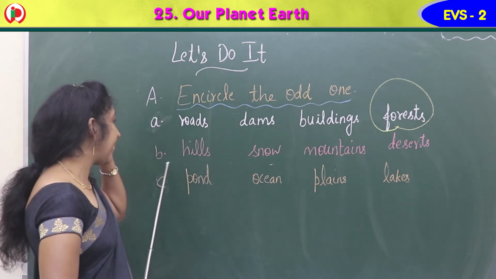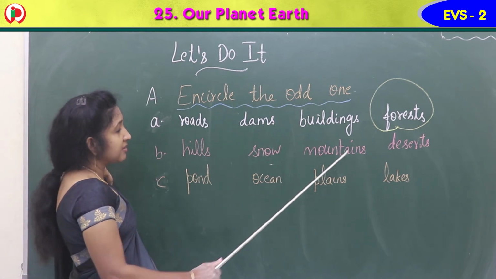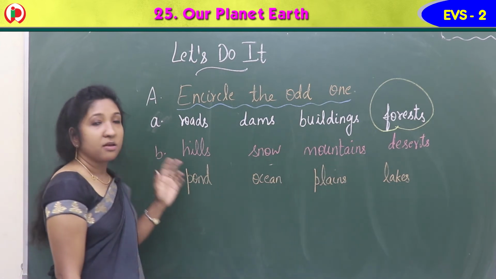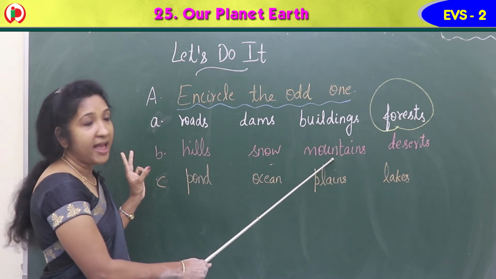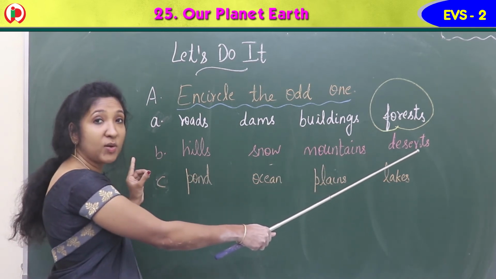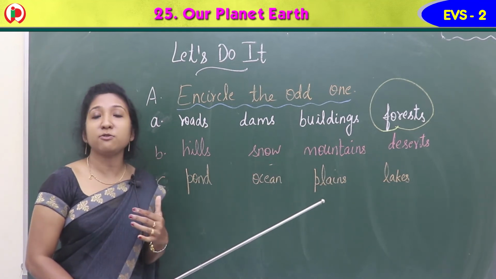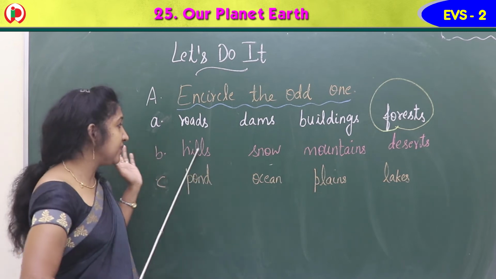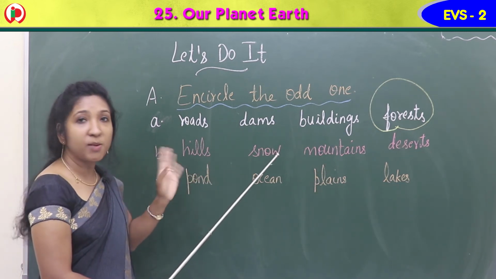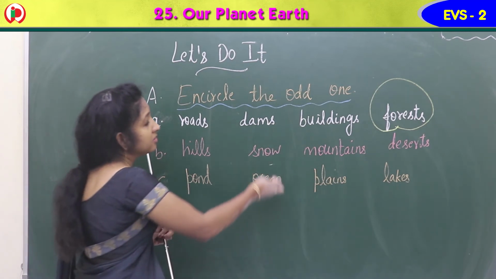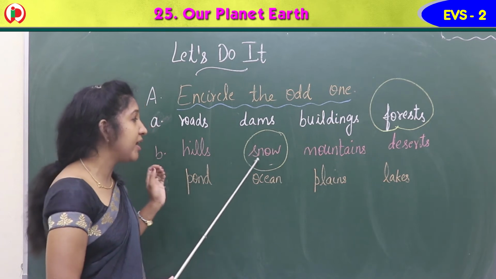Now coming to the second, B. Hills, snow, mountains, deserts. Yes, hills is a landform. Mountains, landform. Deserts also landform. What about snow? Snow is not a landform, isn't it? So hills, mountains, deserts are one group. Snow does not belong to this group. So just give a circle to snow. It is the odd one in the group.